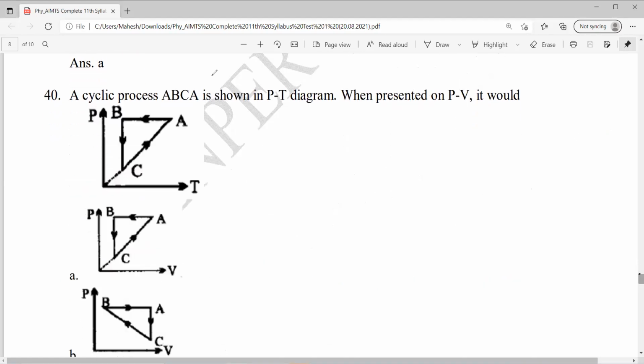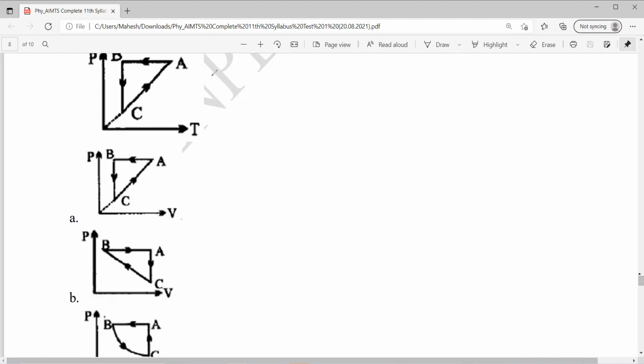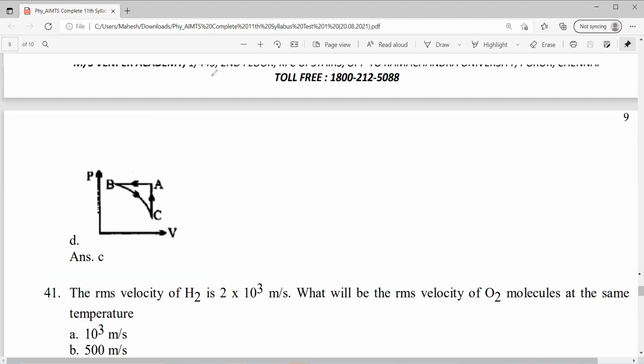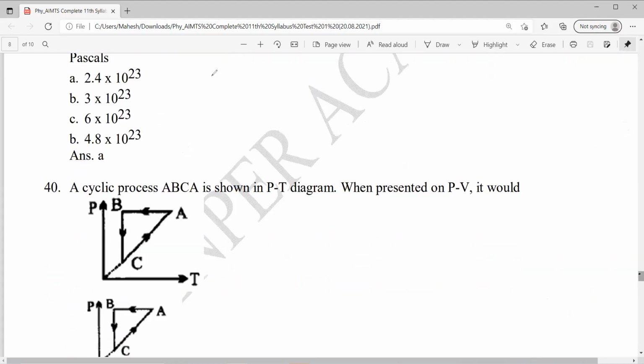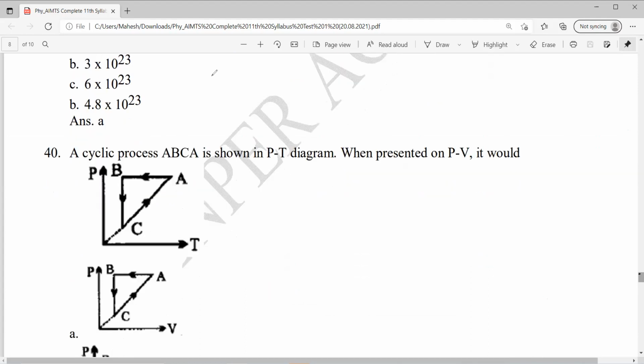Question 40. A cyclic process ABC is shown in the PT diagram. Which diagram represents it on PV? The PT diagram is given. C to A, as temperature increases, pressure is also increasing.